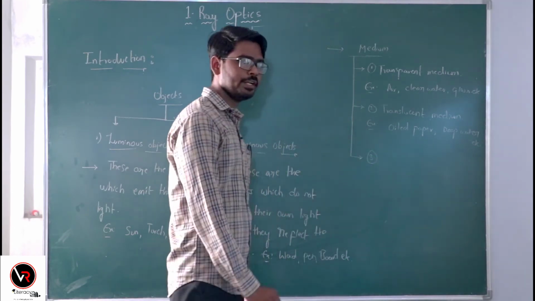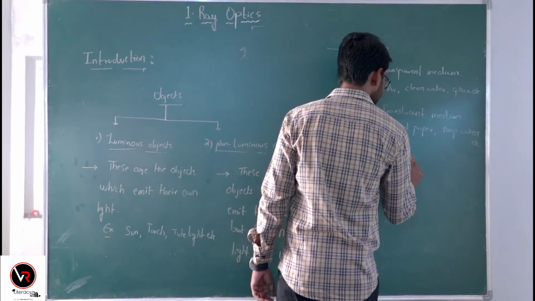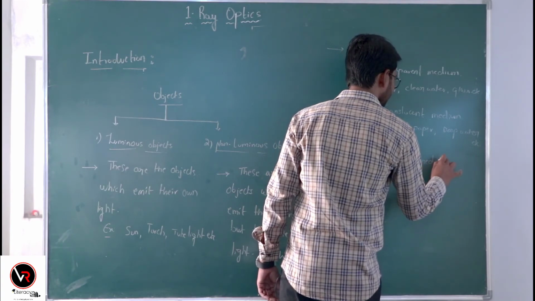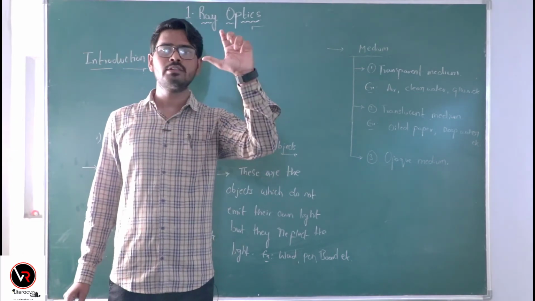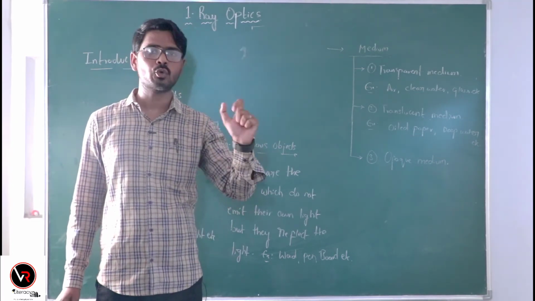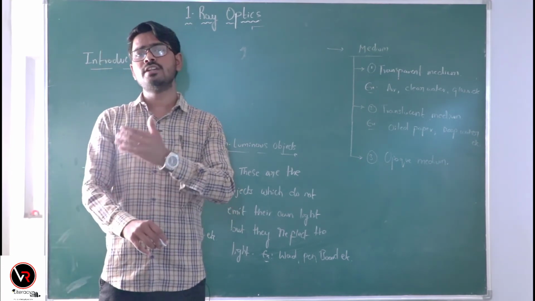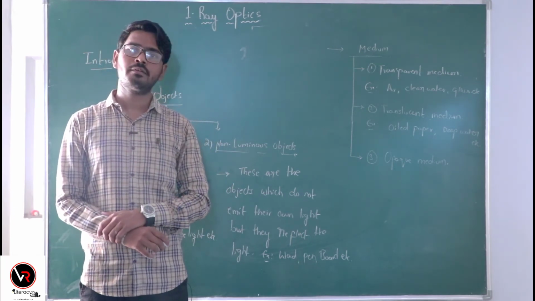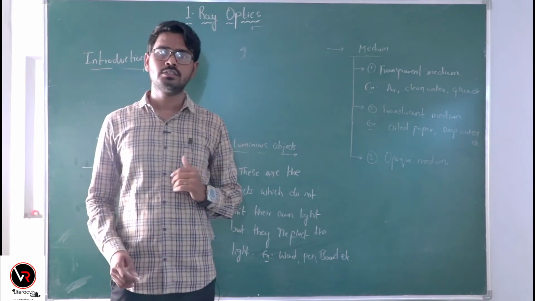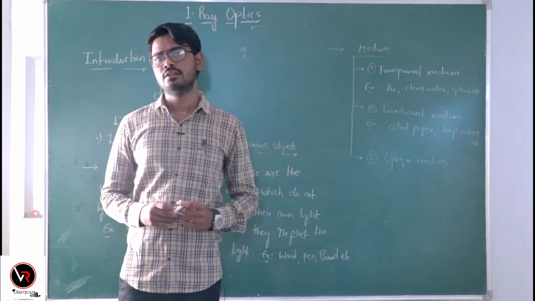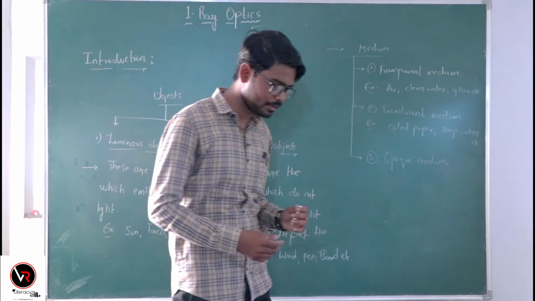And the third type of medium is opaque medium. Opaque medium is the medium which cannot allow the light to travel through it. Example, our human body. Our skin does not allow the light to enter into the body. This board does not allow the light to travel through it. Wall, this chalk, right? Also mirror, plain mirror.